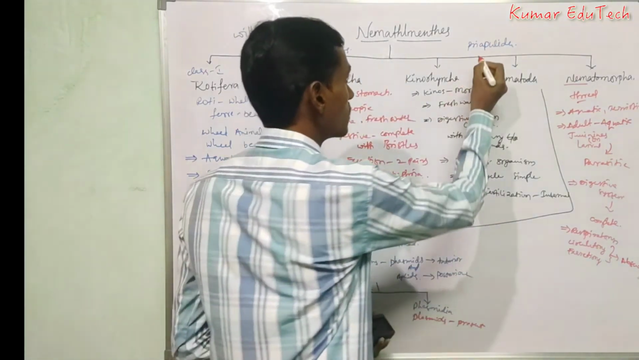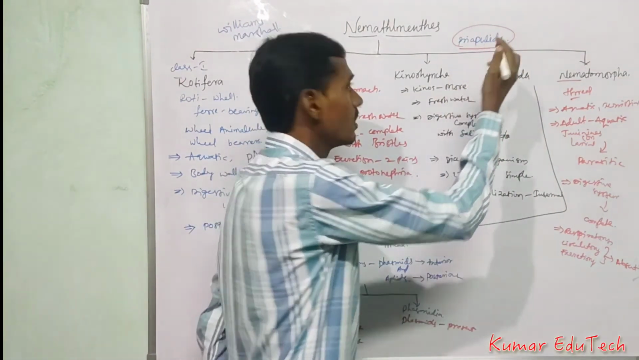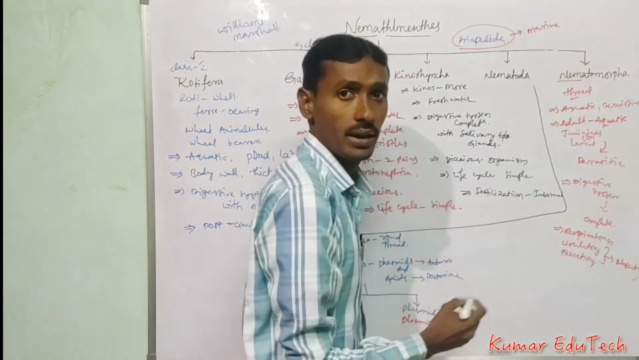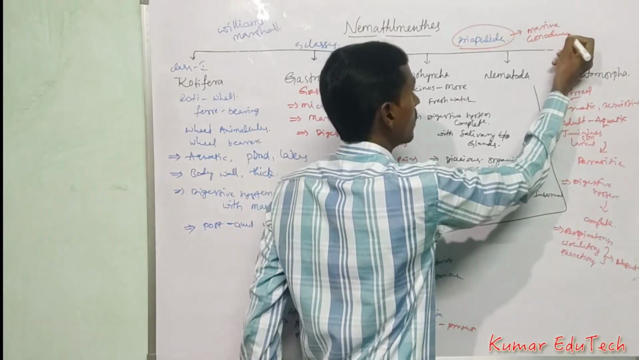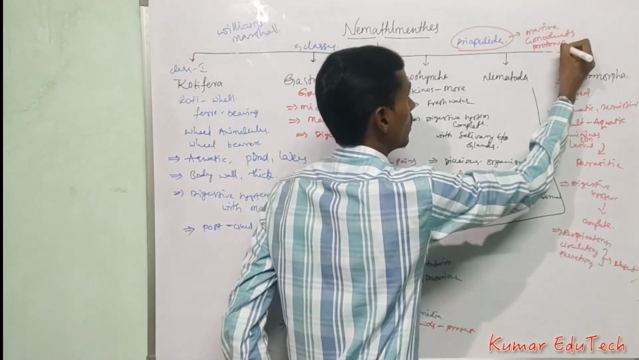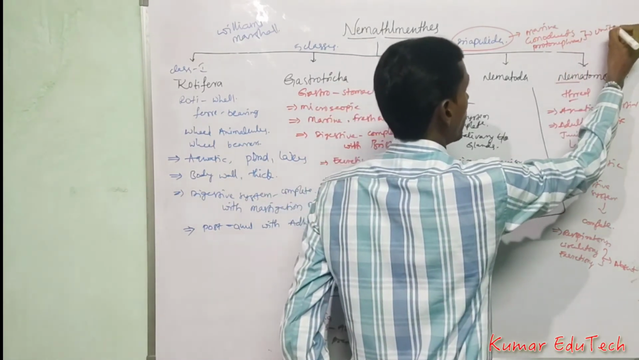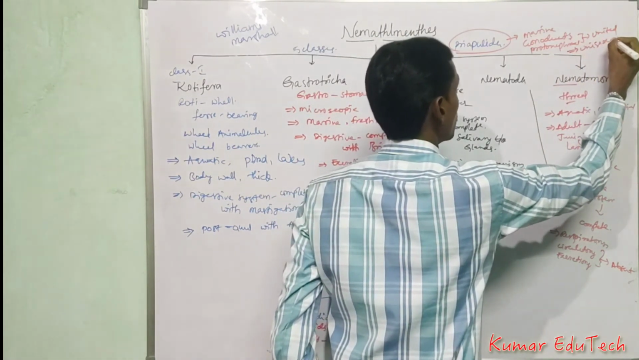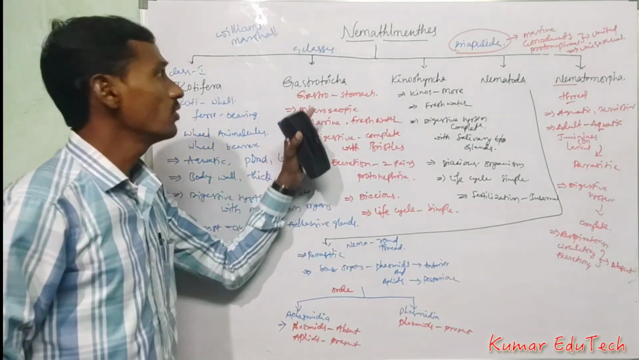Next, the special class, that is Priapulida. All are marine. The gonoducts and protonephridia are united. All are unisexual. So this is the classification of Nemathelminthes.